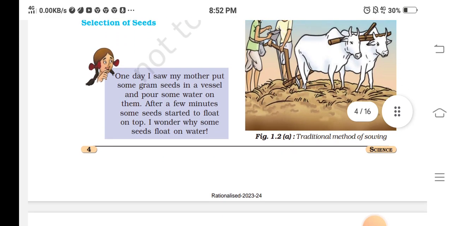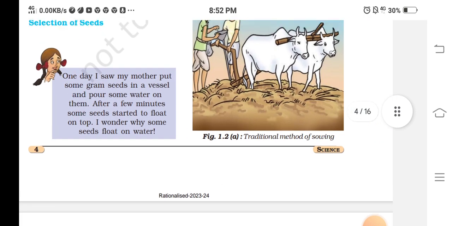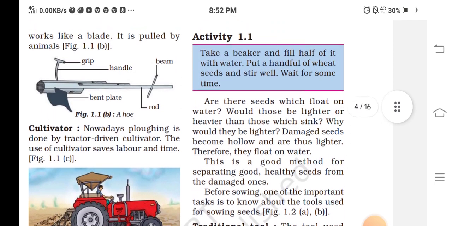high yield. Selection step. One day I saw my mother put some gram seeds in a vessel and pour some water on them. After a few minutes some seeds started to float on top. I wondered why some seeds float on water.